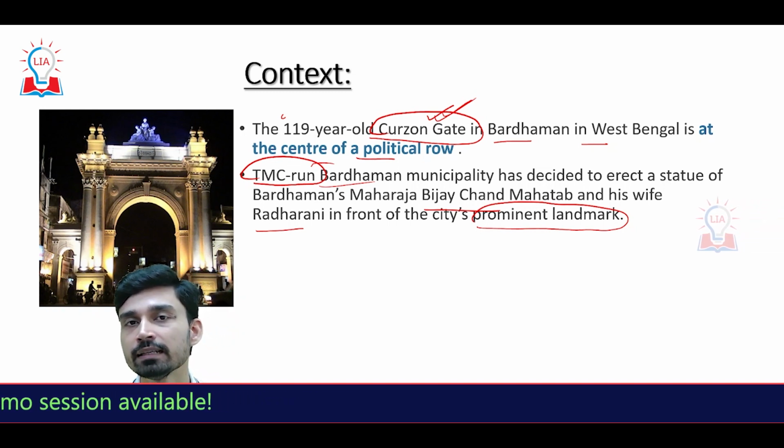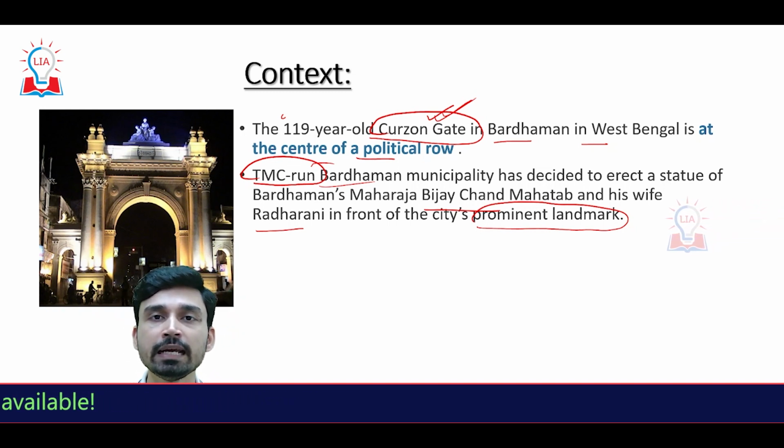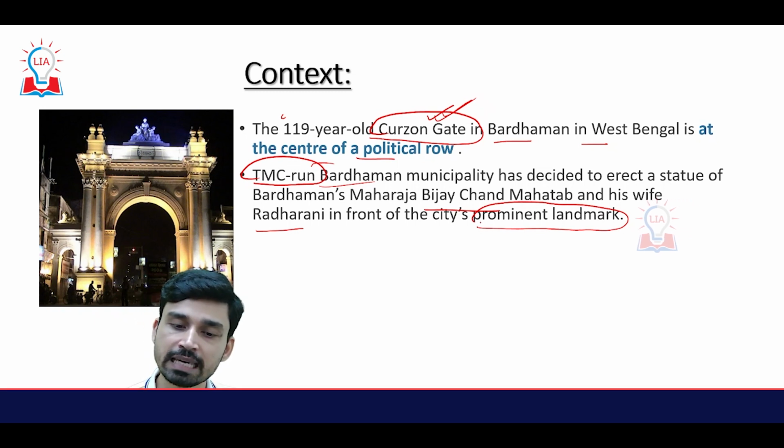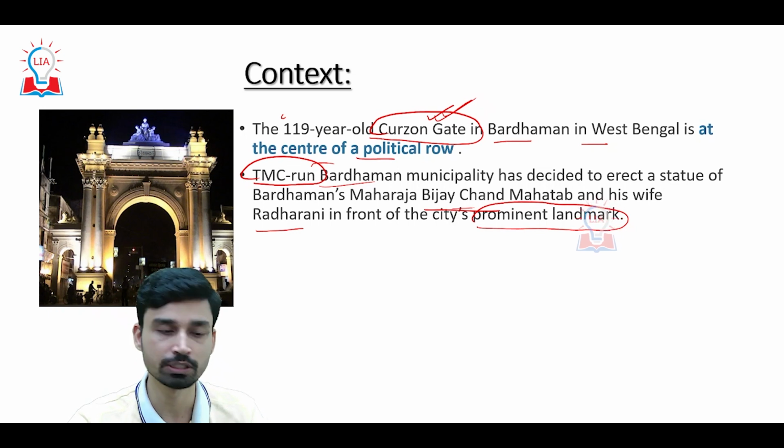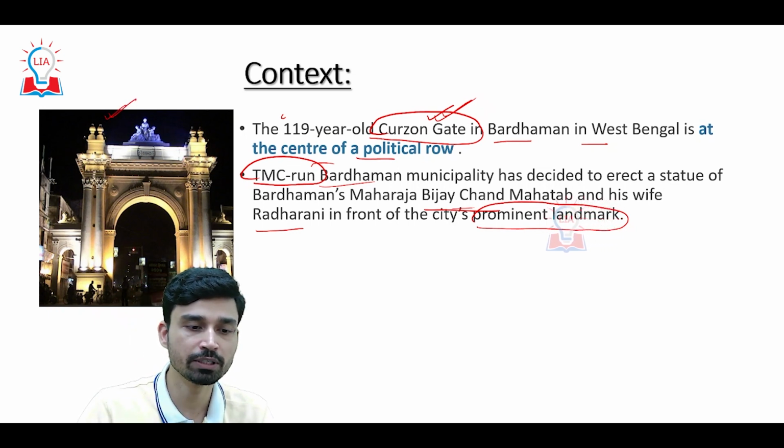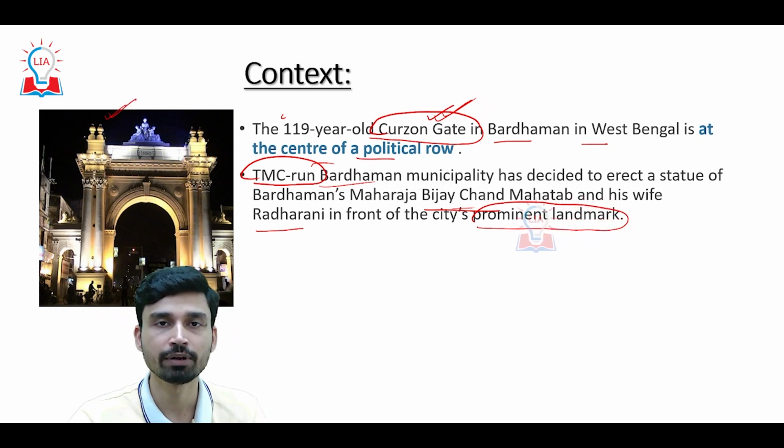Now, incidentally, the Curzon Gate was also erected in the year 1903 by the same Maharaja Vijay Chandra Mahtab when Lord Curzon was visiting the Bardhaman region. And as you can see from this particular picture, this is the Curzon Gate that we are talking about.